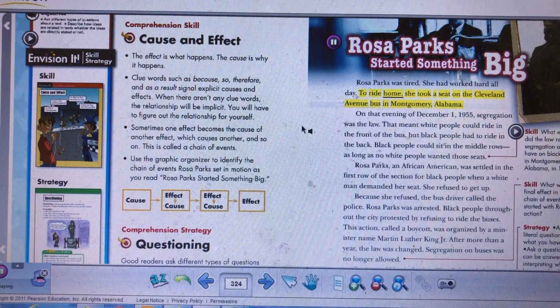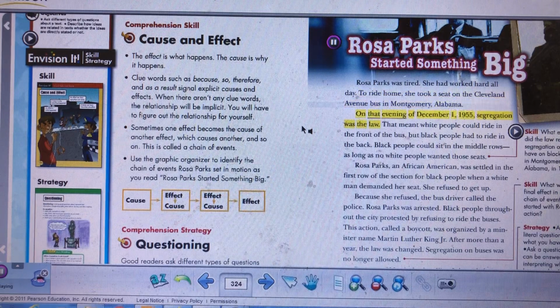To ride home, she took a seat on the Cleveland Avenue bus in Montgomery, Alabama. On that evening of December 1st, 1955, segregation was the law. That meant white people could ride in the front of the bus, but black people had to ride in the back. Black people could sit in the middle rows as long as no white people wanted those seats.